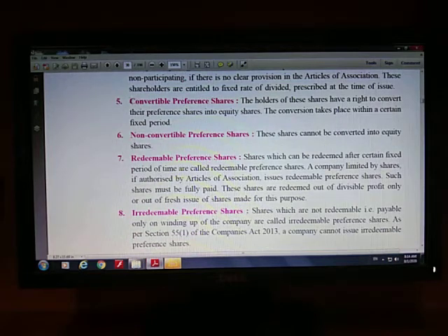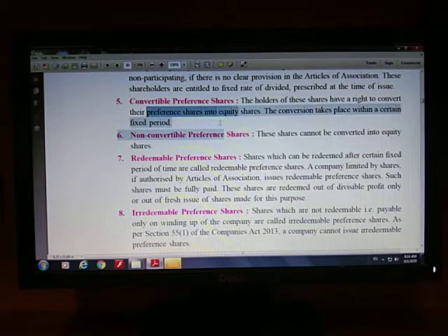Then the next type is convertible preference shares. It is comparatively easy. Convertible preference shares are those preference shares which can be converted into equity shares of the joint stock company at the desire of the shareholder after a particular period of time. It means, for example, if these shares are issued for 5 years, after 5 years the company will give a chance to the shareholder, that is, a shareholder will have right to convert, here you can see the words right to convert, his preference shares into equity shares.